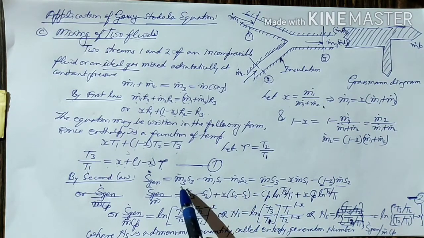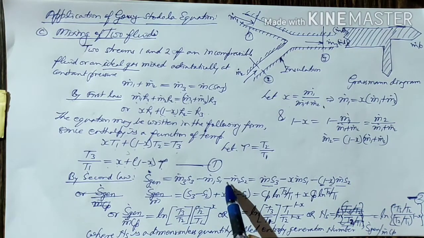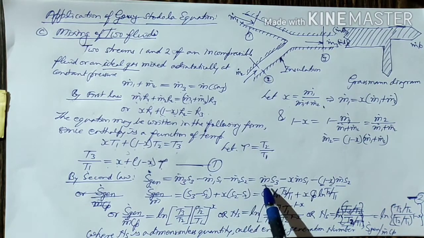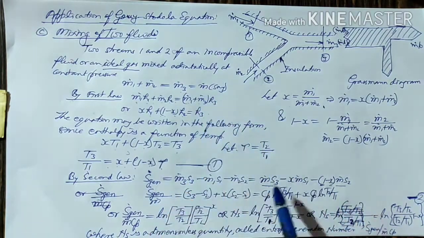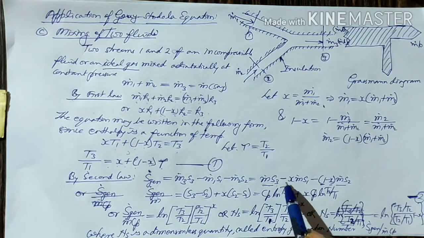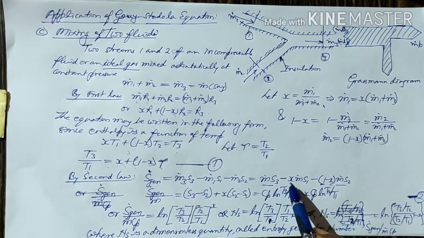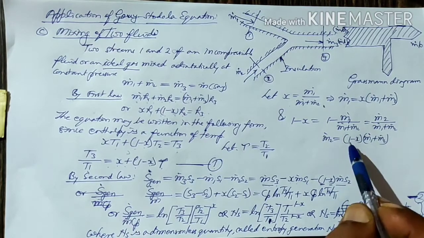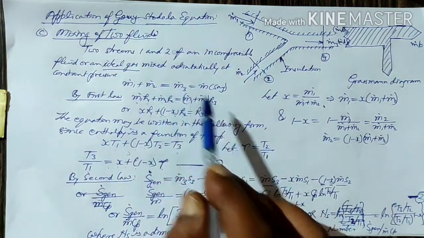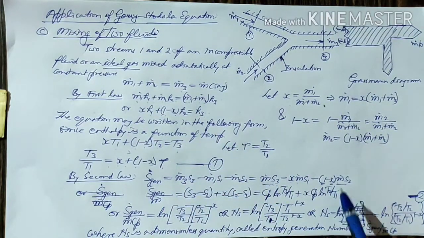So m3 dot S3 minus m1 dot S1 minus m2 dot S2, or, as m3 dot is equal to m dot, we can write m dot S3 minus x m dot S1 minus 1 minus x m dot S2. By comparing these two equations, they are similar. So it will be written like this.